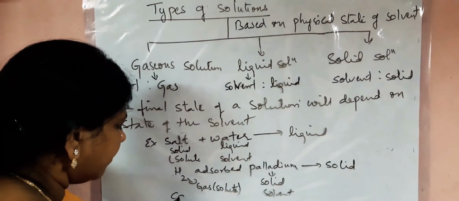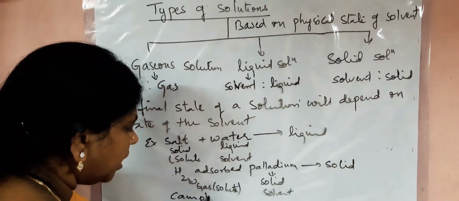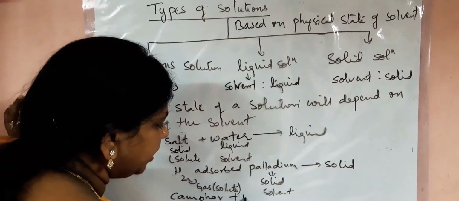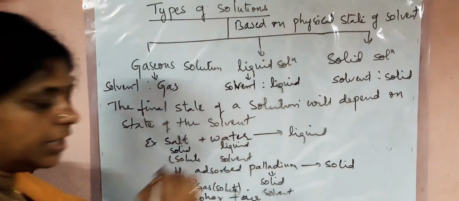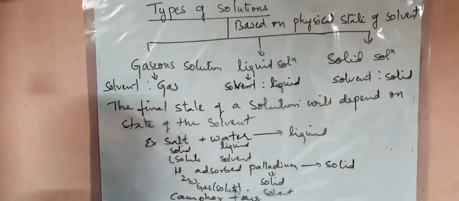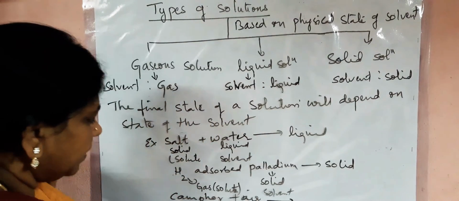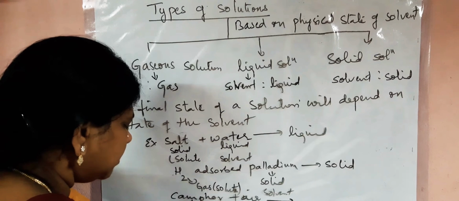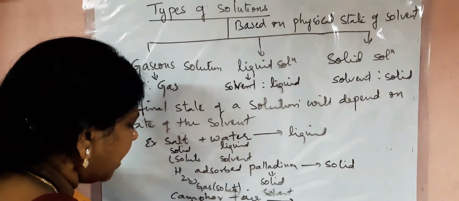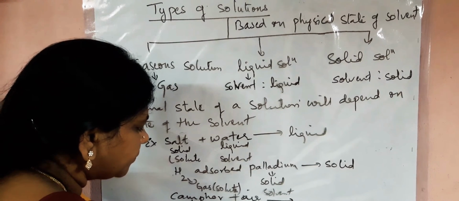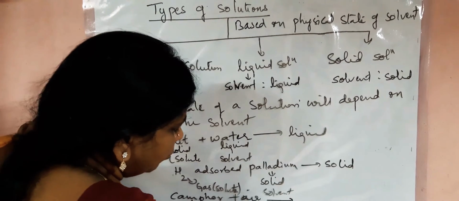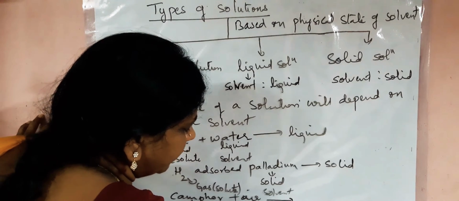Next, take camphor. A small piece of camphor, you put it in air. So you will get a mixture. What is that mixture? This camphor is solid and it is the solute, whereas air is a gas and it is the solvent.